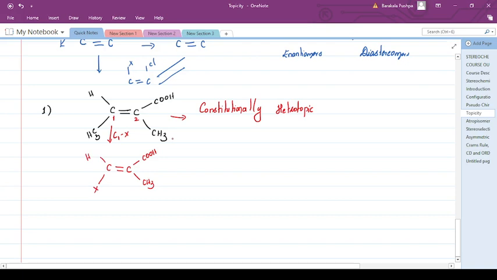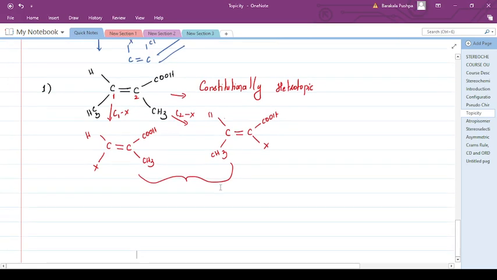Again, replace the C2 methyl group by X. Now carbon double bond carbon, COOH, X, hydrogen, CH3. Actually, they are forming two different constitutional isomers. So they are called constitutionally heterotopic ligands.